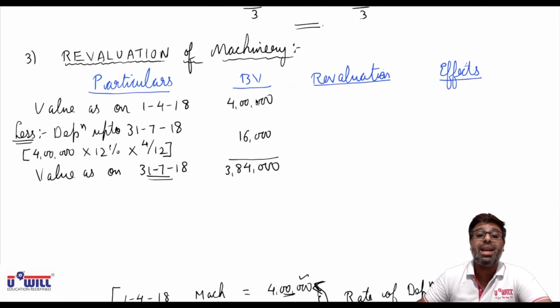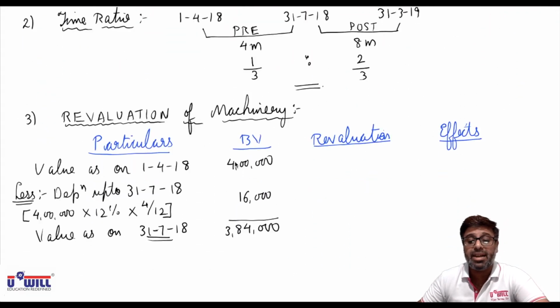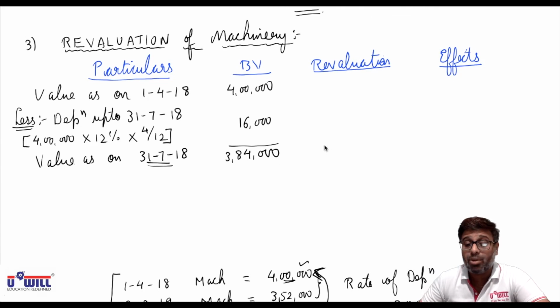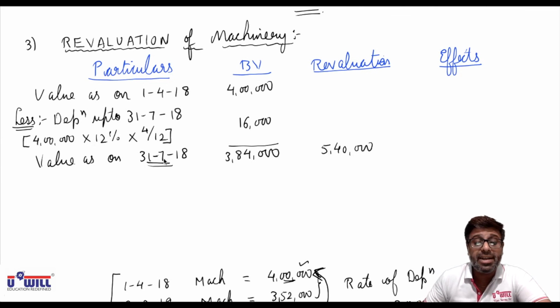We cannot compare 4 lakhs with 5,40,000, but we can compare 3,84,000 with 5,40,000. On 31/7/18, the value of machinery in the books is 3,84,000. Against that, it is revalued at 5,40,000. So how much is it revalued upward? 5,40,000 minus 3,84,000. 1,56,000 upward revaluation is done.